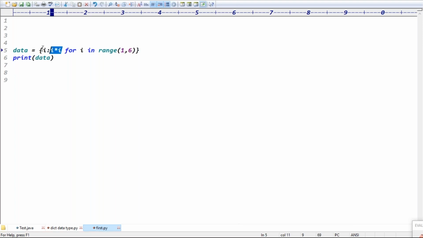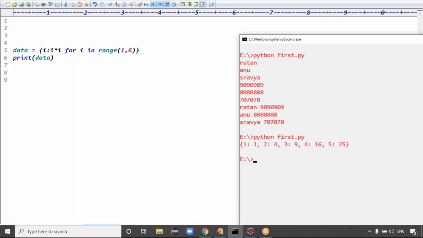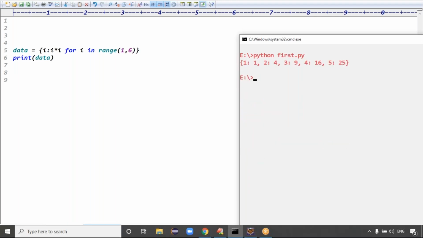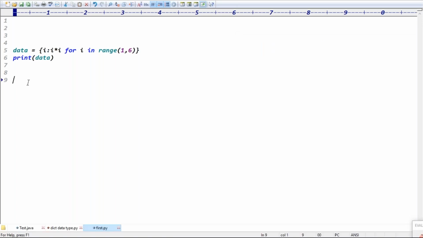This is the data which goes to the data variable, right? Here, I have given a colon. Colon means key colon value, right? In this case, what's the output now? 1 1, 2 4, 3 9, 4 16 and 5 25. Yeah. So, guys, are you able to understand the code, right? The classes are going good, right? Yeah. So i colon i star, right? This is the data like this.